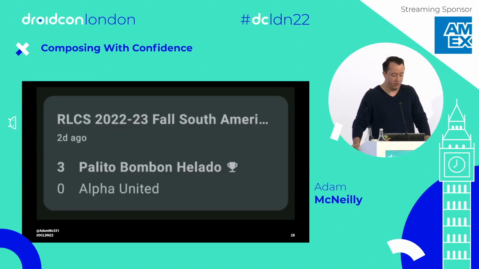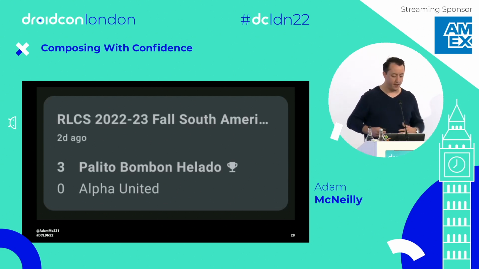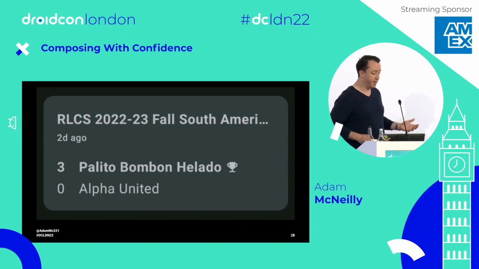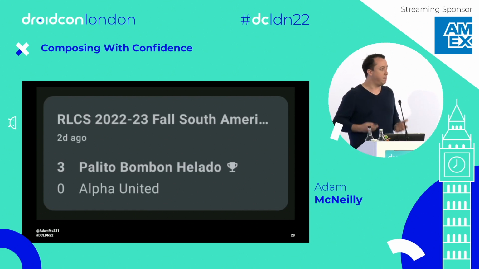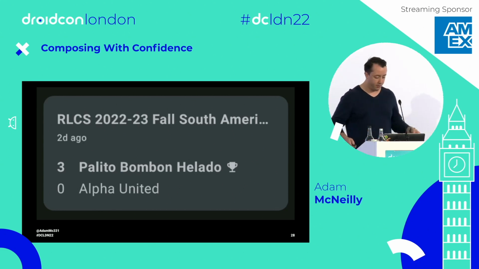There's this card here that shows you a recent match between two teams. And a piece of functionality I want to call out, there's a blue team and an orange team. The blue team is listed first, and whichever team is the winner is going to get this little trophy icon next to their name. So this is a piece of app functionality that I want to make sure works. I want to make sure that the winning team is the one that gets the trophy icon. So let's walk through how we can do that.